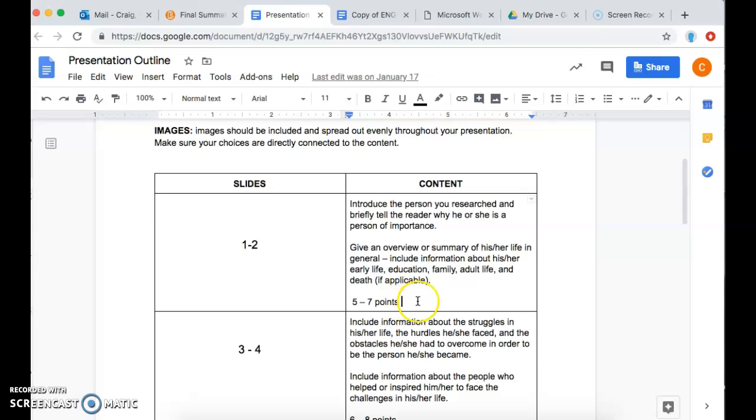So 5 to 7 points in total for 1 to 2 slides. So you're looking at 3 to 4 bullet points a slide is probably the maximum you want to do. Depending on how long those bullet points are, there might be some variation. But you don't want your slides to be too crowded, okay? You want them to be presenting well. And just imagine you were a student in the audience and someone was presenting it to you.